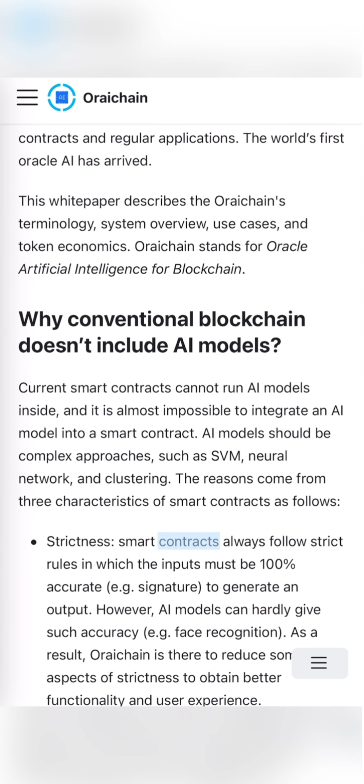Strictness. Smart contracts always follow strict rules in which the inputs must be 100% accurate, for example signature, to generate an output. However, AI models can hardly give such accuracy, for example face recognition. As a result, Oraichain is there to reduce some aspects of strictness to obtain better functionality and user experience.